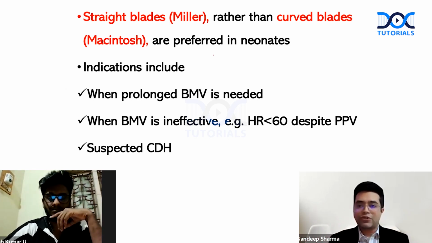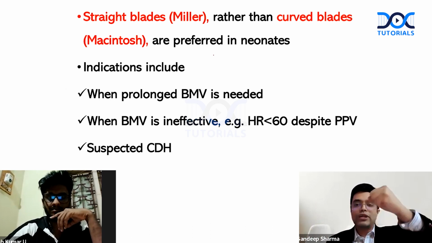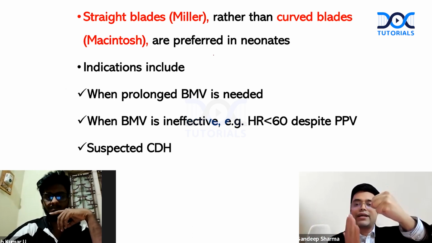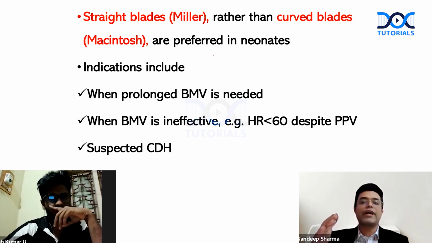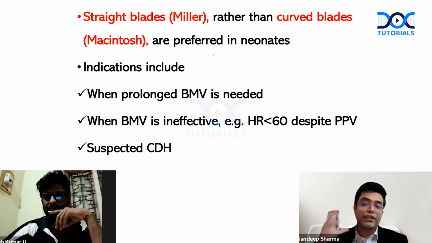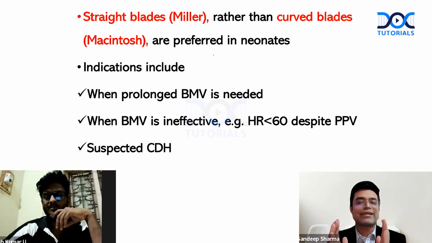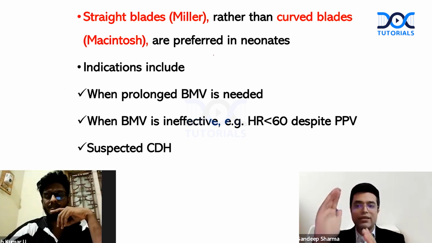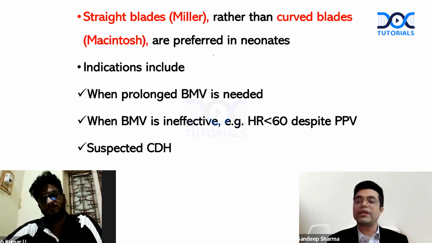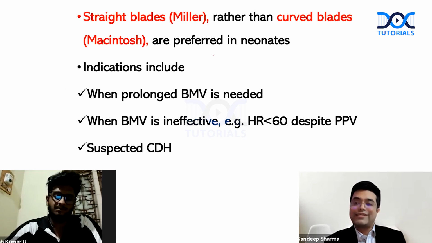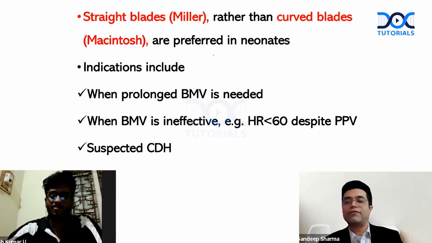When you put in a straight blade, you find that the anatomy of a newborn neck is such that the moment you try to enter and you lift the structures, you will be able to visualize directly. As age advances, a curvature of the neck comes. If you compare your neck with a newborn's neck, a newborn has a short and straight neck, whereas in you and me, there is a slight curvature which comes into play. And so you need to have a curved blade according to the anatomy. It is a necessity based upon the anatomy of a person rather than there being a definite physiological reason for that, right?